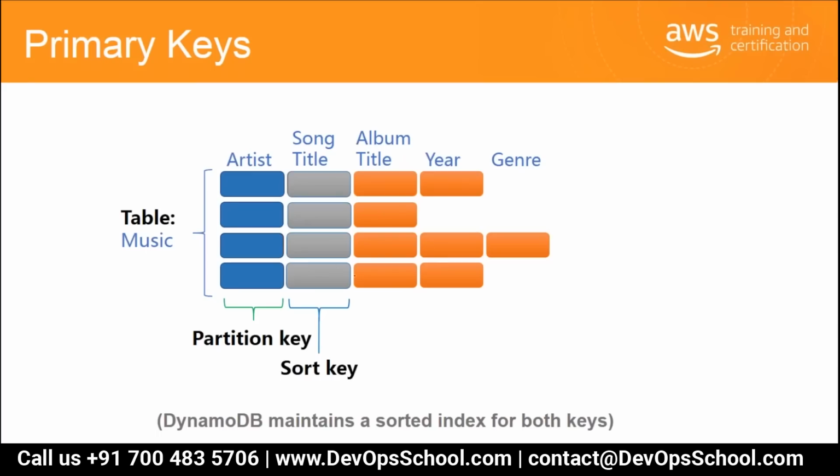So a DynamoDB table is a collection of items, and each item is a collection of attributes. Here, if you take this row, it will be a collection of artist, title, album title, year, and genre. So it will be like one record within a table.